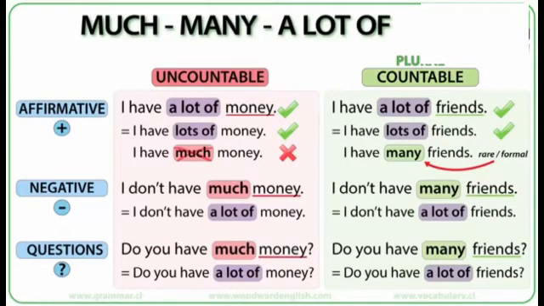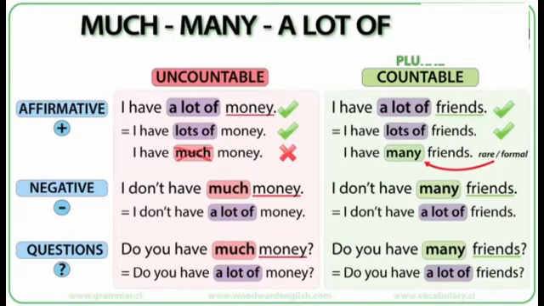Let's look at plural countable nouns with affirmative statements. You can say, I have a lot of friends, or I have lots of friends. They both mean the same thing, though the second one, lots of friends, is more informal than the first one. You may hear, I have many friends, though it's not common and is considered formal. We almost always use a lot of or lots of with affirmative statements.